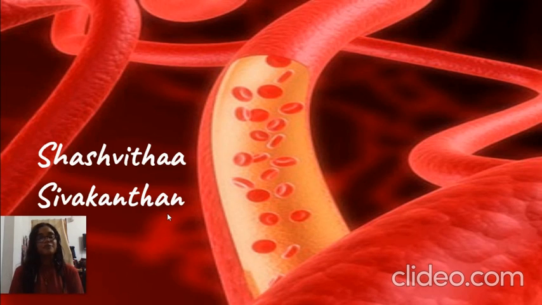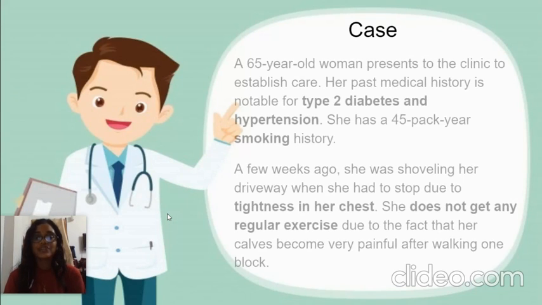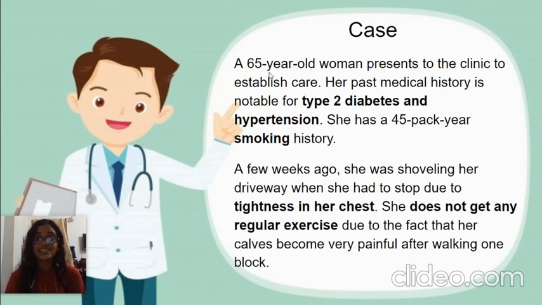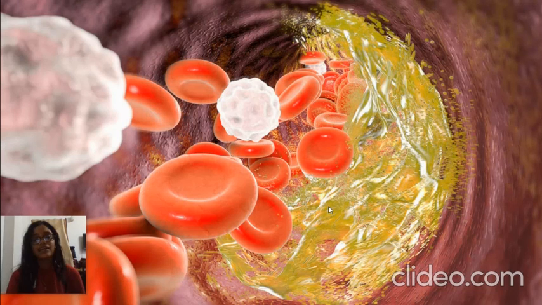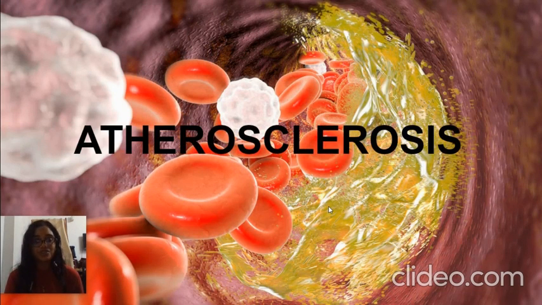Before we begin, let's look at a simple case. A 65-year-old woman comes to the clinic with a past history of diabetes, hypertension and smoking. A few weeks ago, she came with the complaint of tightness in her chest. She's also someone who doesn't do much exercise. Based on all these clinical findings, we can come to the diagnosis that she suffers from atherosclerosis.